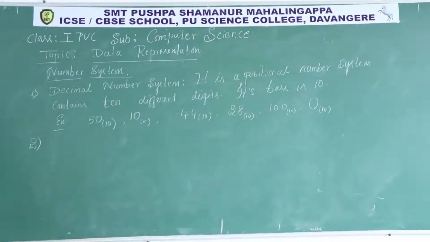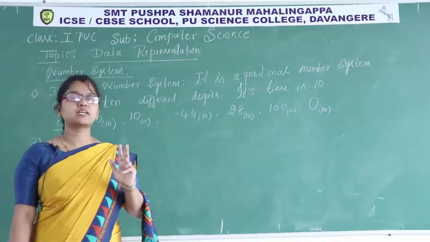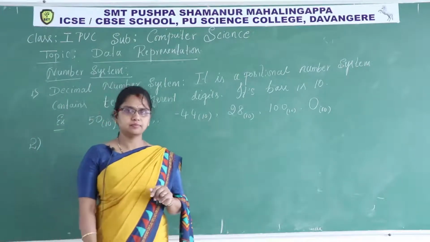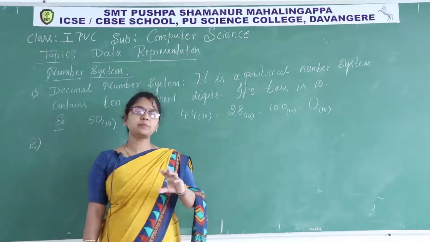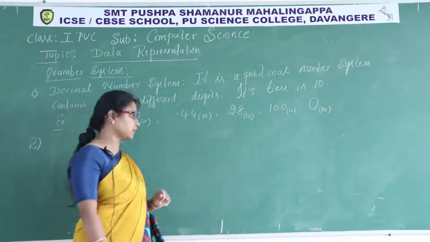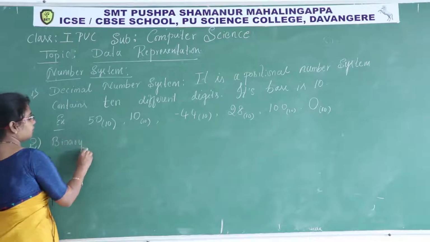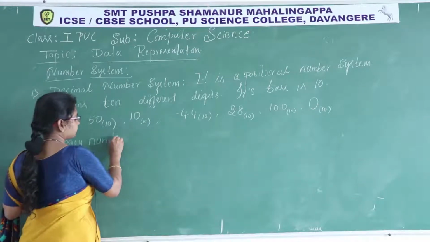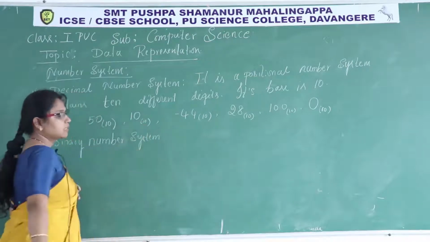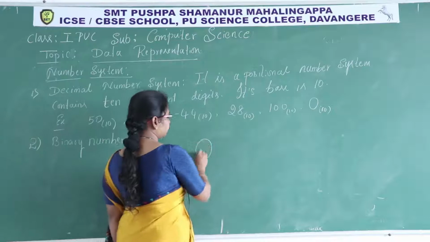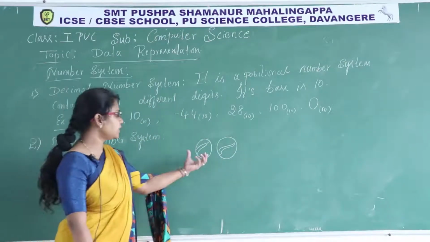Now, binary number system. Binary number system means there are two different digits in this number system. This is also one type of number system. In this number system, how to represent the quantities? Let us see. So there are two balls, so the quantity is 2.